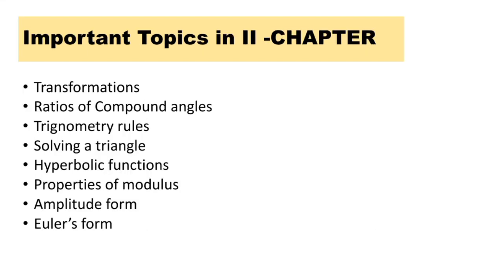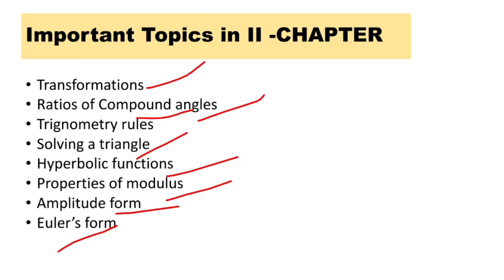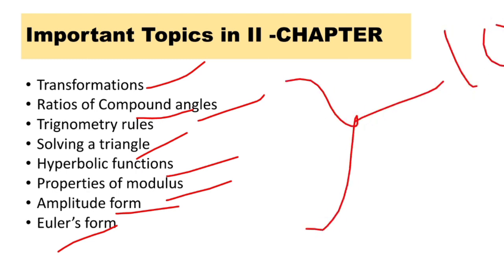The important topics in this second chapter, trigonometry, are transformations, ratio of compound angles, trigonometric rules, solving a triangle, hyperbolic functions, properties of modulus, amplitude form, Euler's form. These are some of the topics which are most repeated from the past 10 years.